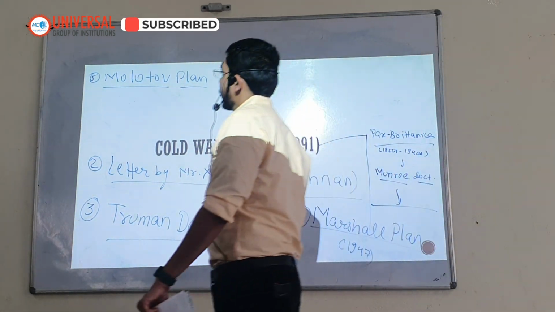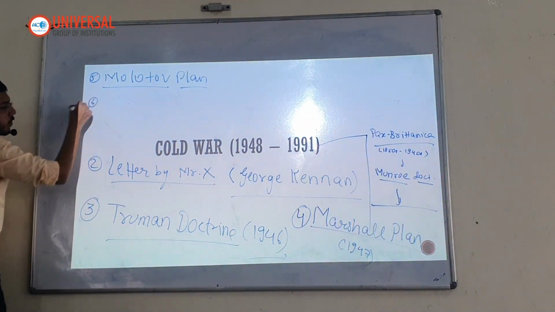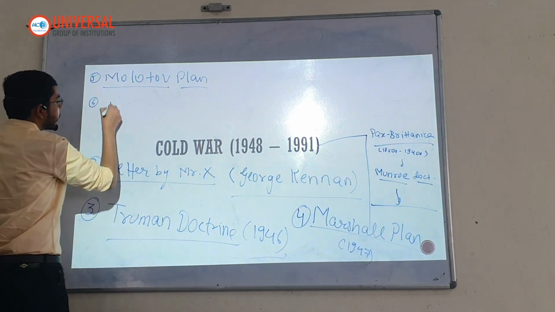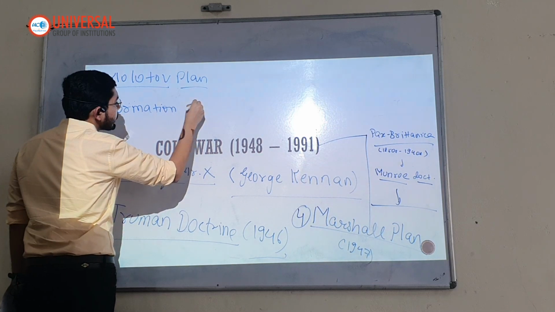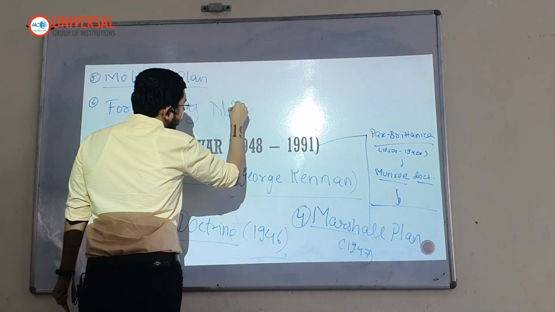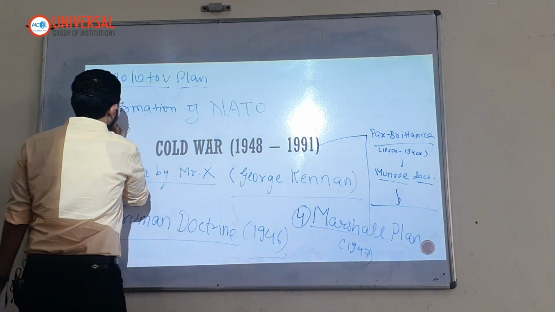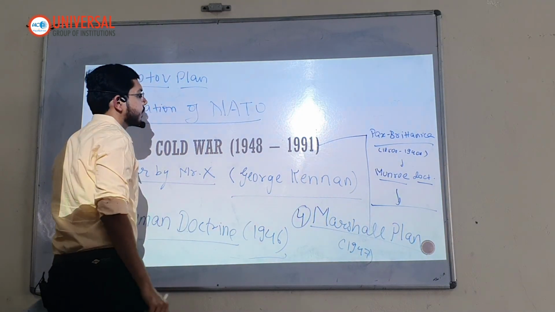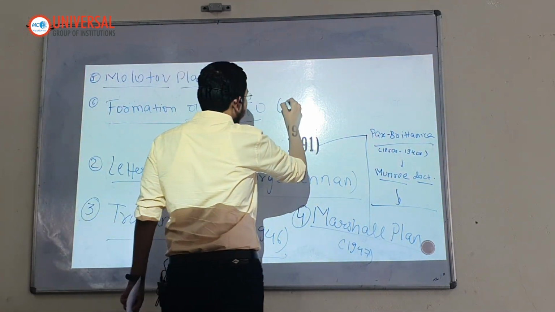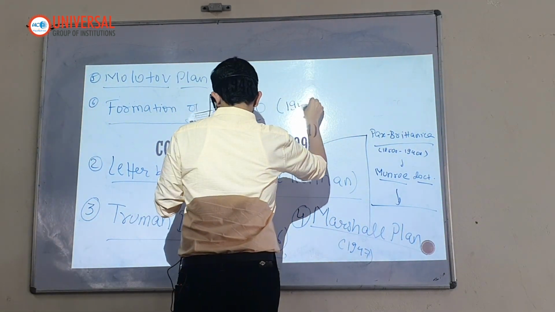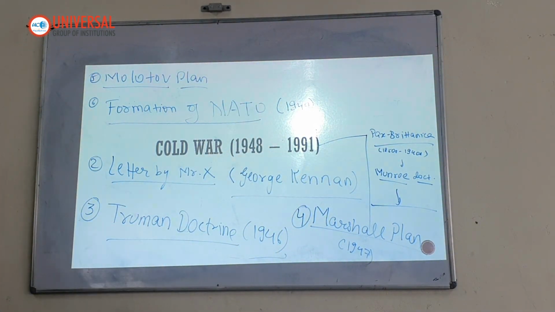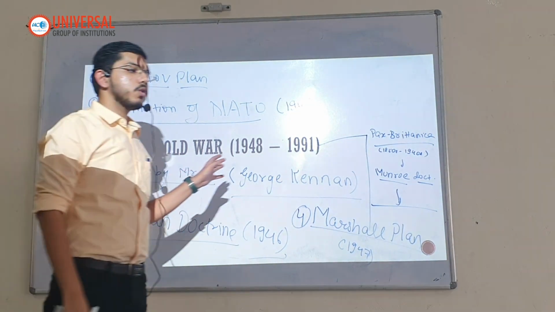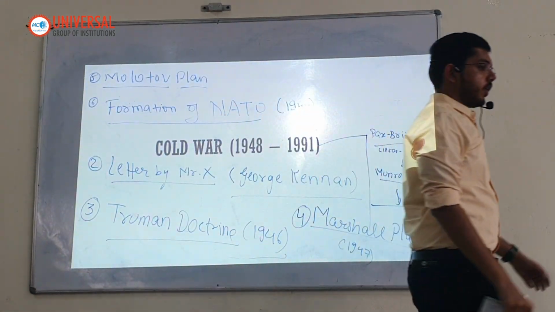Then the next episode is formation of NATO. Formation of NATO, North Atlantic Treaty Organization, in 1949. Okay. Now we know about NATO already, that NATO was a treaty-based alliance.